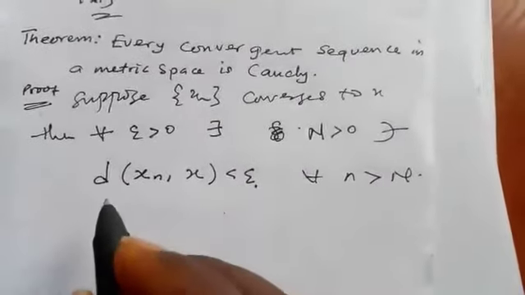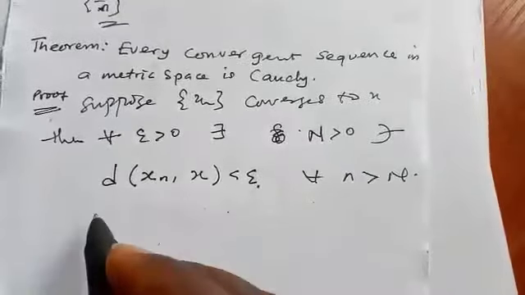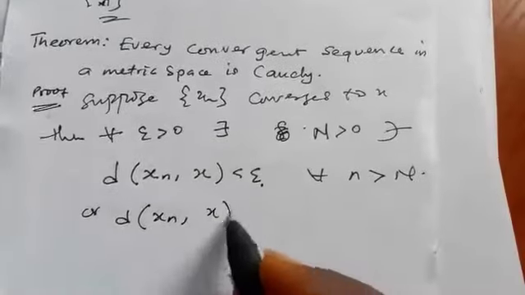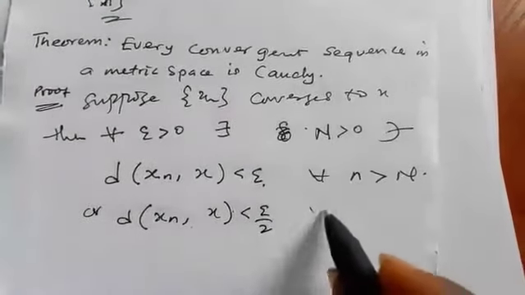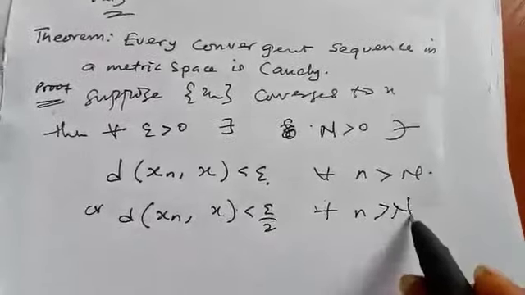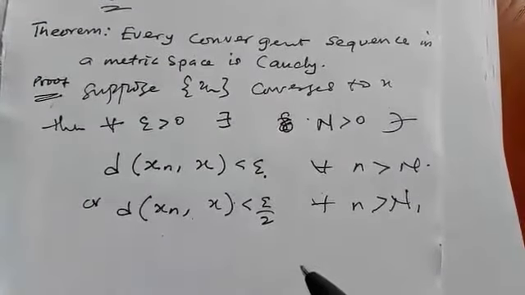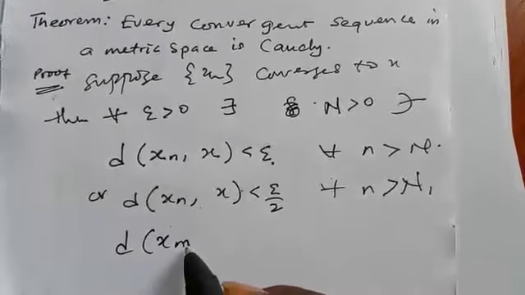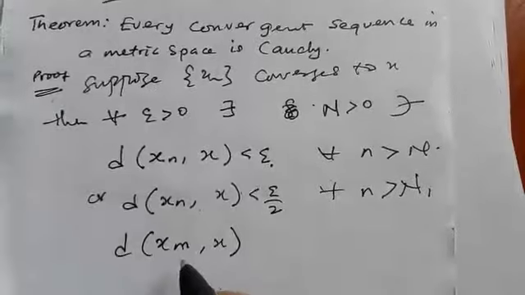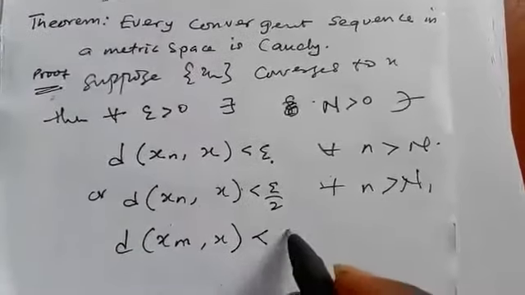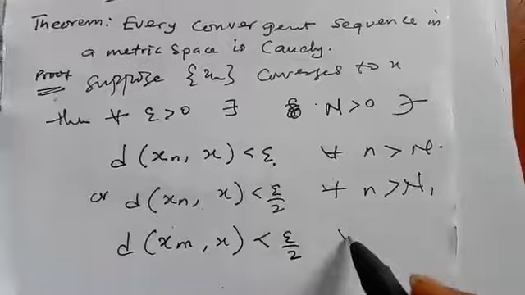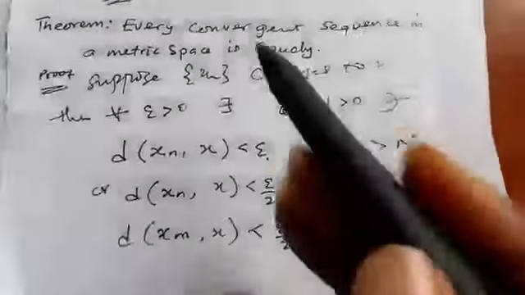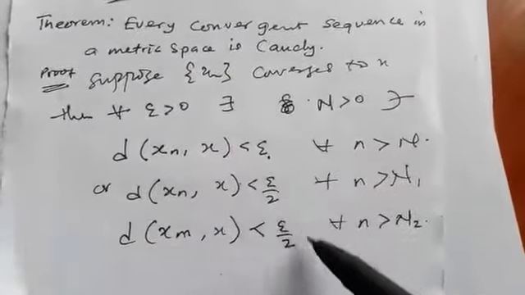If you are dealing with two numbers, we can simply write this as d of x_n and x is less than epsilon over 2, which is still the same thing, for all n greater than N1. If you pick another index m, we know that it will always converge to the same limit, so we say d of x_m and x is less than epsilon over 2 for all m greater than N2. If it is convergent, we can write it in this format.